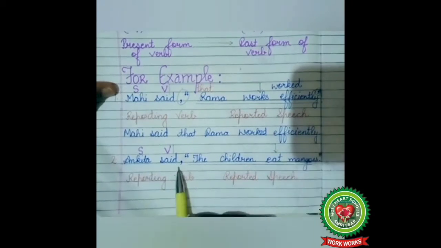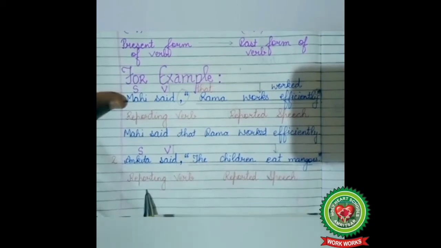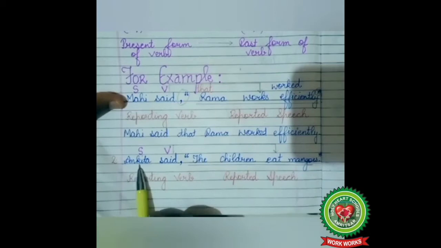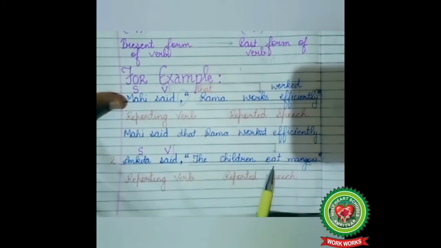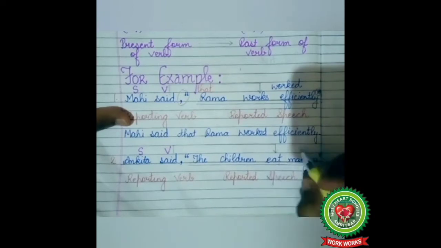Ankita said, "The children eat mangoes." Ankita said, reporting verb; the children eat mangoes, reported speech. Who? Ankita, so subject; said, action word, so verb. Ankita said, reporting verb is in past tense, so the tense of reported speech will change. The children eat mangoes. Here our reported speech is in simple present tense, and simple present tense changes into simple past tense. So in place of eat, we will use the word ate.